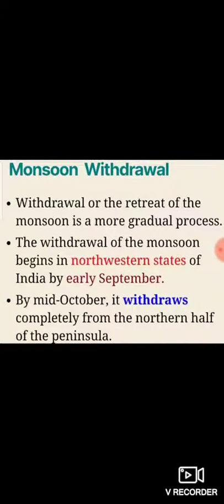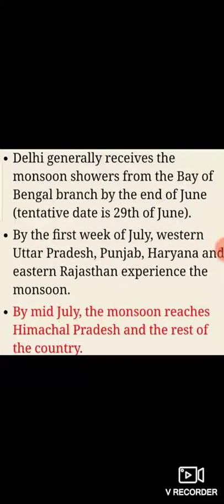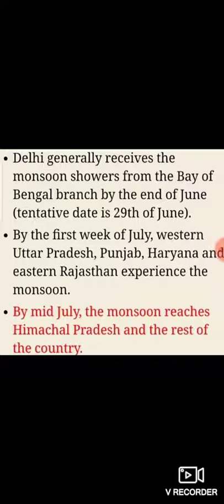Delhi generally receives the monsoon showers from the Bay of Bengal branch by the end of June. By the first week of July, western Uttar Pradesh, Punjab, Haryana, and eastern Rajasthan experience the monsoon. By mid July, the monsoon reaches Himachal Pradesh and the rest of the country.